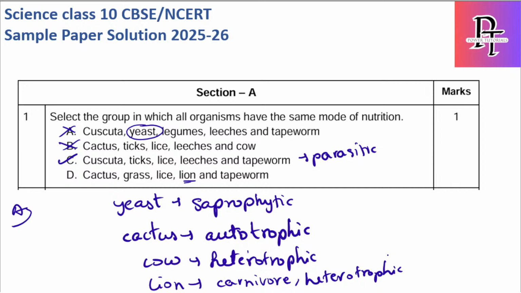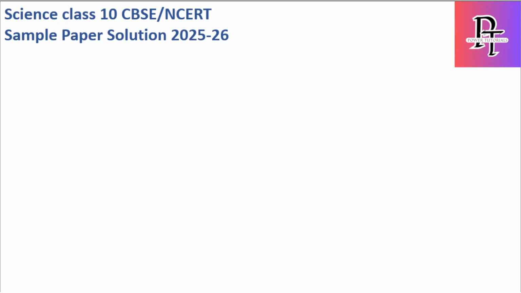Hope you understood why only C is the right answer and the rest are wrong. Yeast is saprophytic, and here cow is heterotrophic and belongs to herbivores. Cuscuta, leeches and tapeworm are all parasitic, hence it is correct. Whereas cactus and grass are autotrophic, lion is heterotrophic, and tapeworm is parasitic. So the only right option is C, where all belong to parasitic. Let's see the next question.